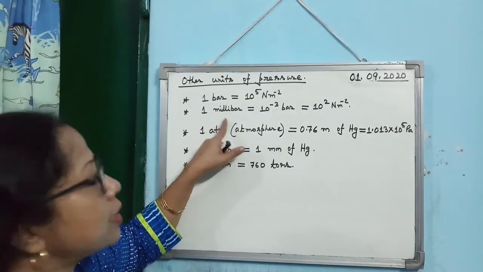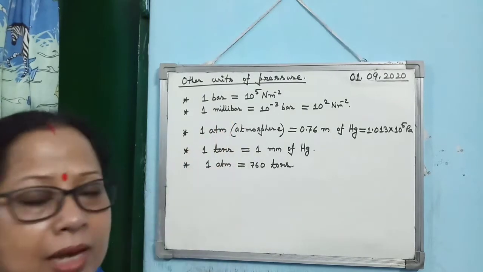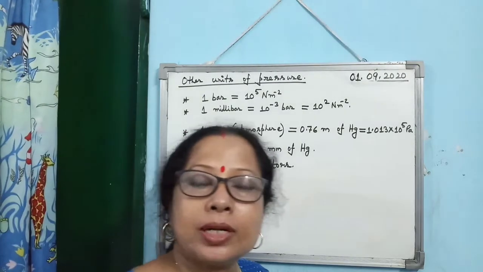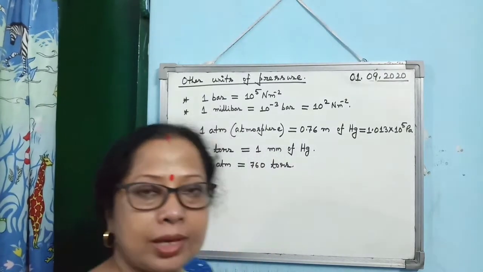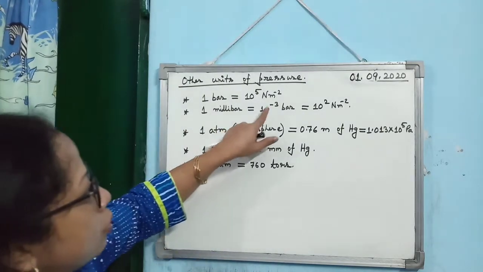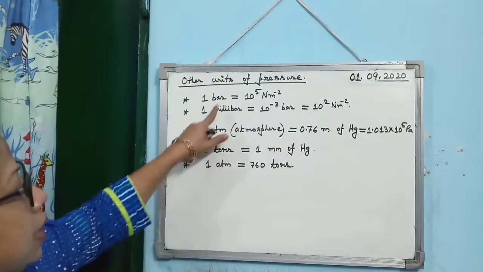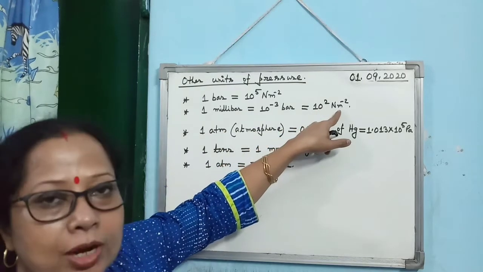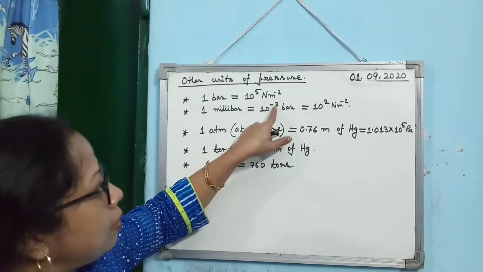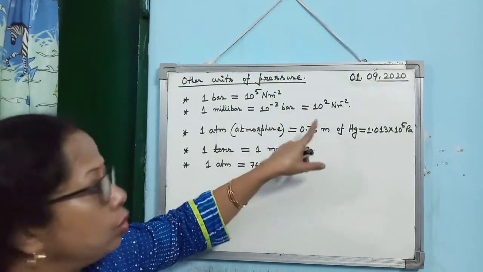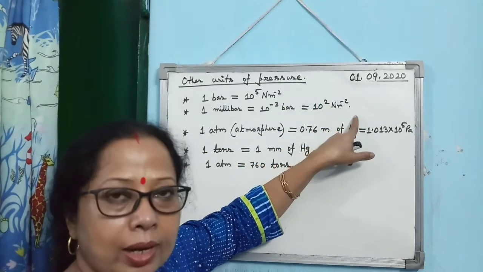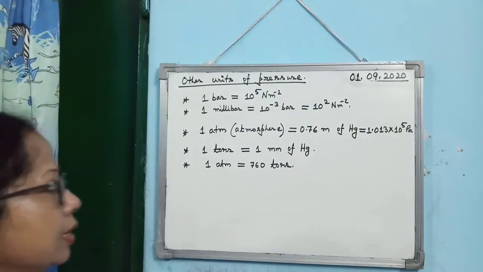And we use still smaller unit, that is millibar. Millibar means what? Milli means what is the power of 10? Minus 3, isn't it? So 1 millibar is 10 to the power minus 3 bar. So you see how much it will be in Newton per meter square or Pascal. 5 then minus 3. 5 minus 3 how much? 2. So it is 10 square or 100 Newton per meter square.